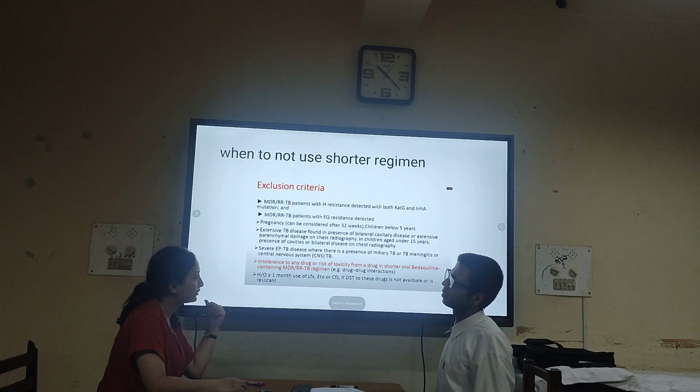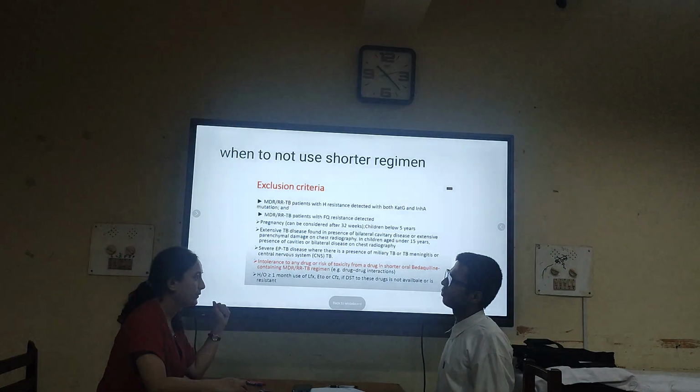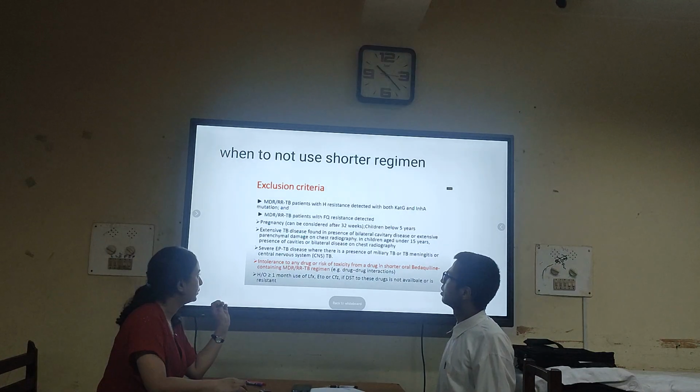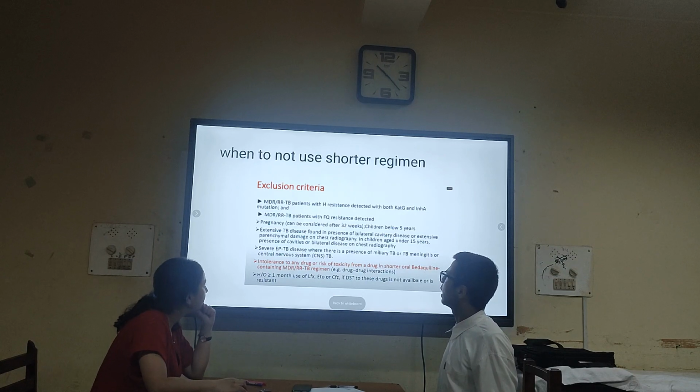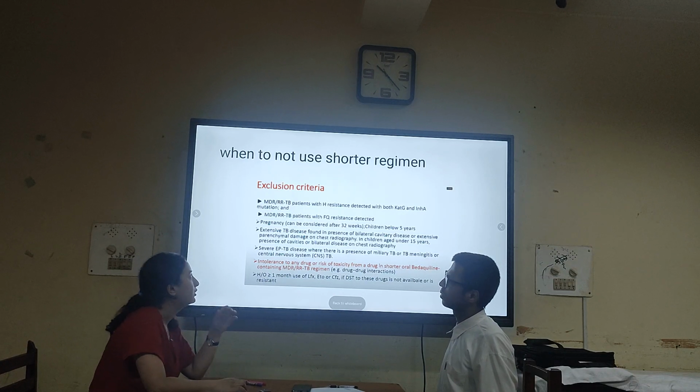It is excluded in pregnancy and in children below 5 years. Patients who have used levofloxacin, clofazimine, or ethionamide for longer than 1 month are also excluded, and also those with intolerance to drugs.